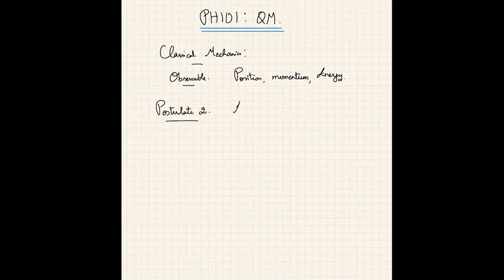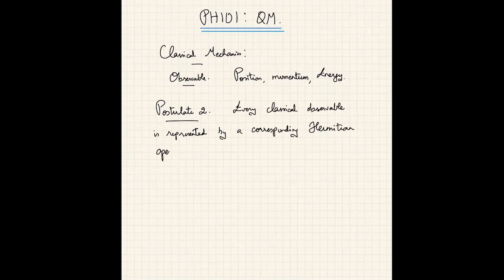This states that every classical observable, like position, momentum, angular momentum, energy, whatever it is, in quantum mechanics is represented by a corresponding Hermitian operator, Hermitian or self-adjoint operator.